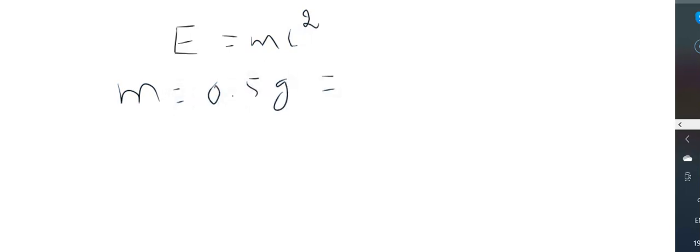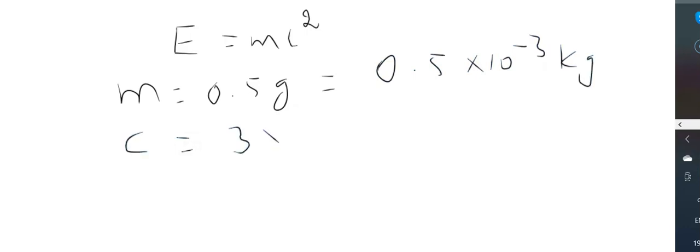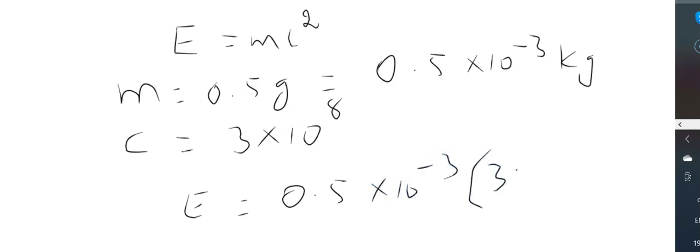Now you know E is equal to mc squared, where m stands for mass and c stands for the velocity of light. Given m is equal to 0.5 grams, and now converted to kilograms, that will give you 0.5 into 10 to the power of minus 3 kilograms. And what is C? C we know is nothing but 3 into 10 to the power of 8. Now simply multiply it. So E is equal to 0.5 into 10 to the power of minus 3 into 3 into 10 to the power of 8 the whole square.